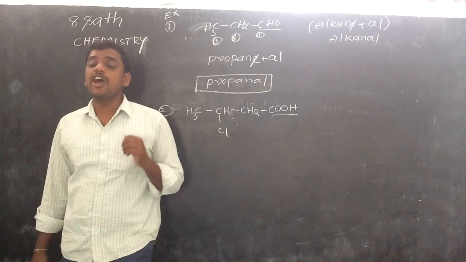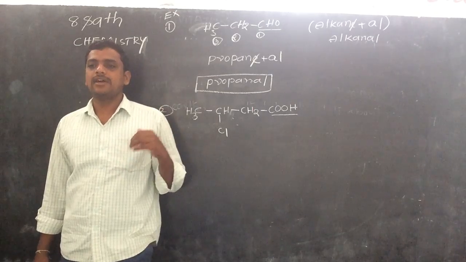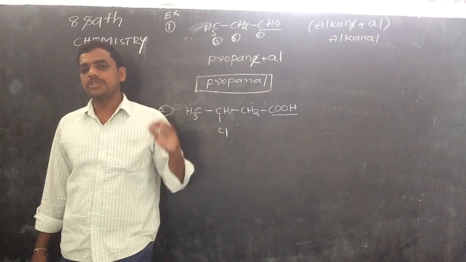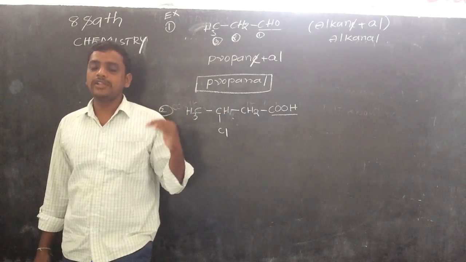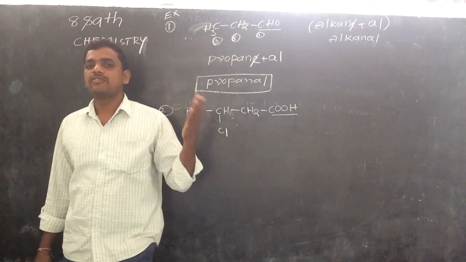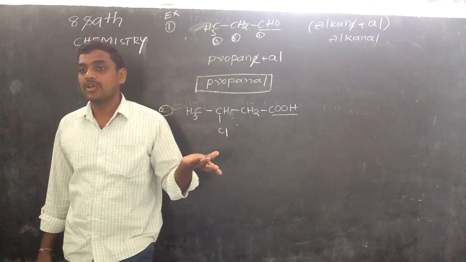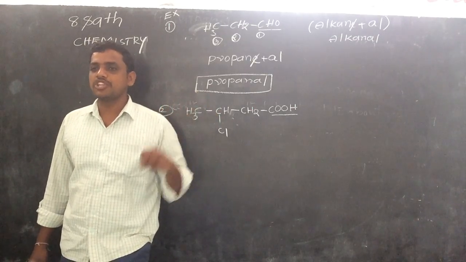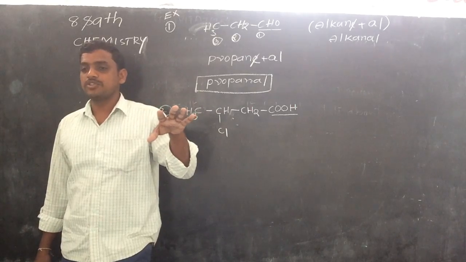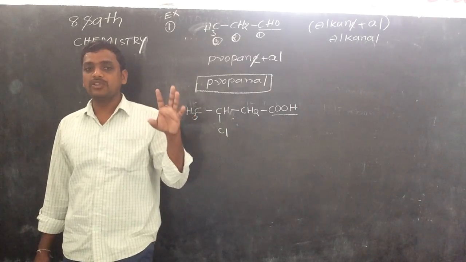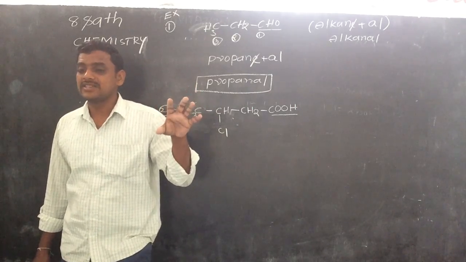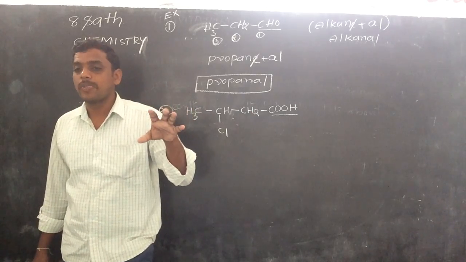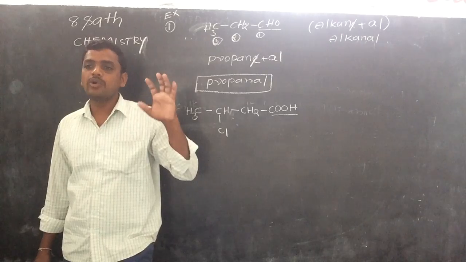In the suffix position they are called halide: chloride, bromide, iodide, fluoride. First of all, we have to remember that in the suffix position halogens are called halides, and in the prefix position halogens are called halo.